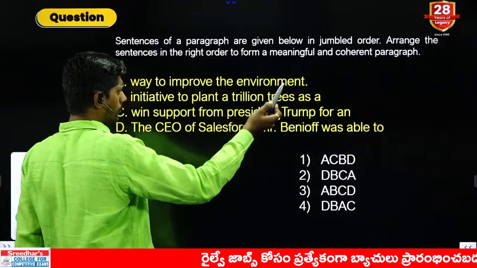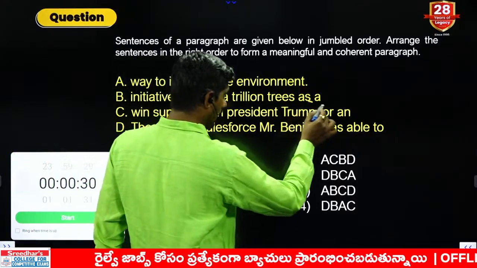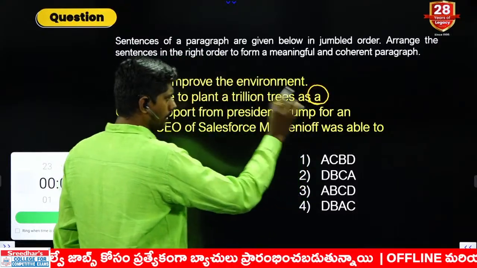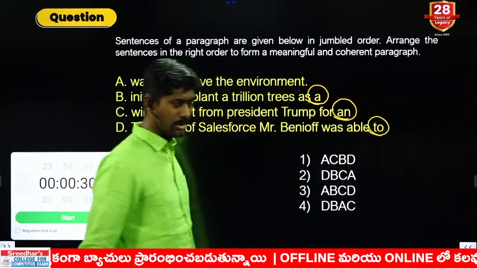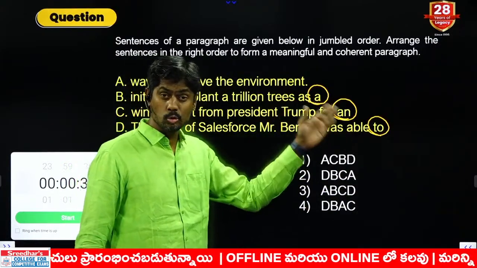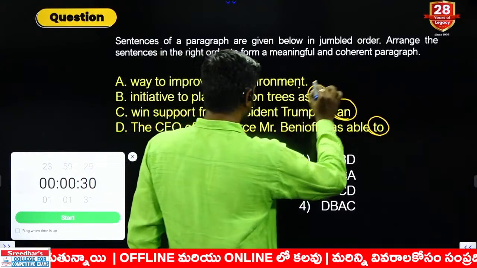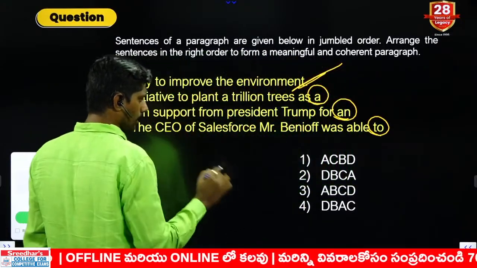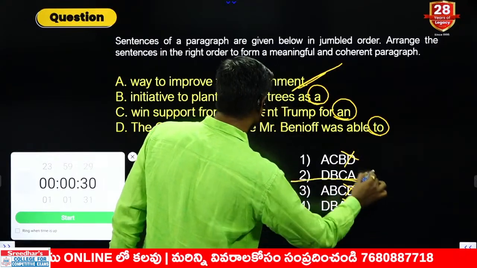Way to improve the environment, maybe beginning, maybe ending, we don't know. But look at the ending. A cannot be the last statement. B cannot be the last statement. C cannot be the last statement. Because generally sentences do not end with A and C. So therefore, only ending statement is A. Therefore, D no, A okay, D no, C no, answer 2.